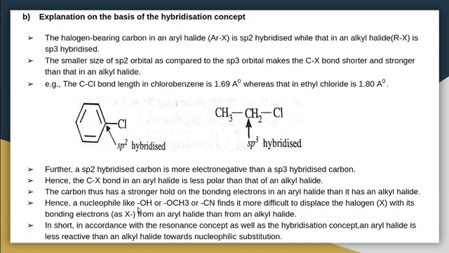Hence, a nucleophile like OH minus, OCH3 minus, CN minus finds it more difficult to displace the halogen with its bonding electrons as X minus from an aryl halide than from an alkyl halide. Because of this high electronegativity of this carbon, the possibility of replacing this Cl as Cl minus with another nucleophile is very less.